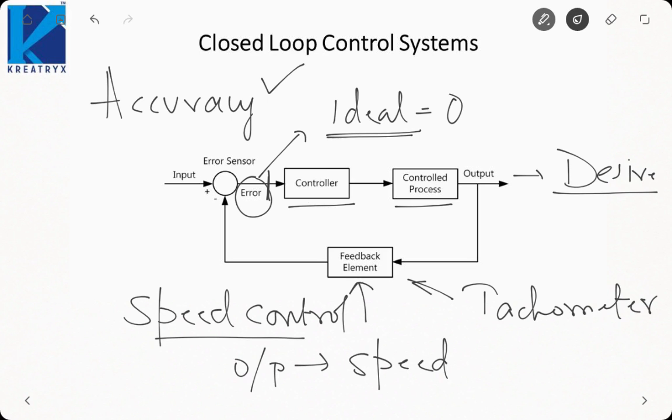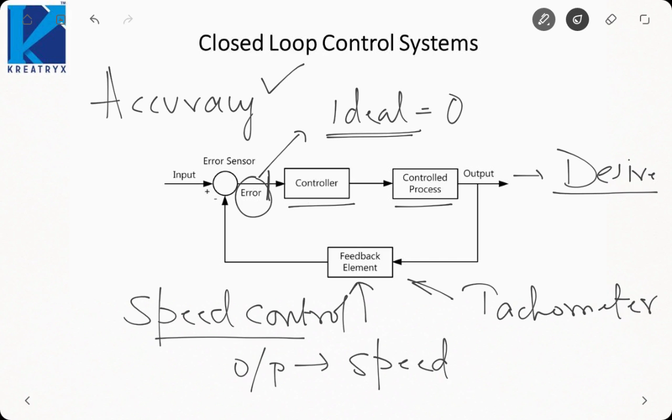We can take one more example of a closed loop control system, that is the human body. Now suppose you conduct an experiment. Try doing it yourself also. Suppose I want to pick a book from a table. While picking a book, I need my eyes to know where the book is lying. So eyes are working as a feedback element. They are telling me whether or not I am heading in the correct direction to pick up the book. So eyes are kind of sensors. Whenever you are going towards the book, eyes will always tell you your relative position with respect to the book. And your target is that the distance between you and the book should get to 0.